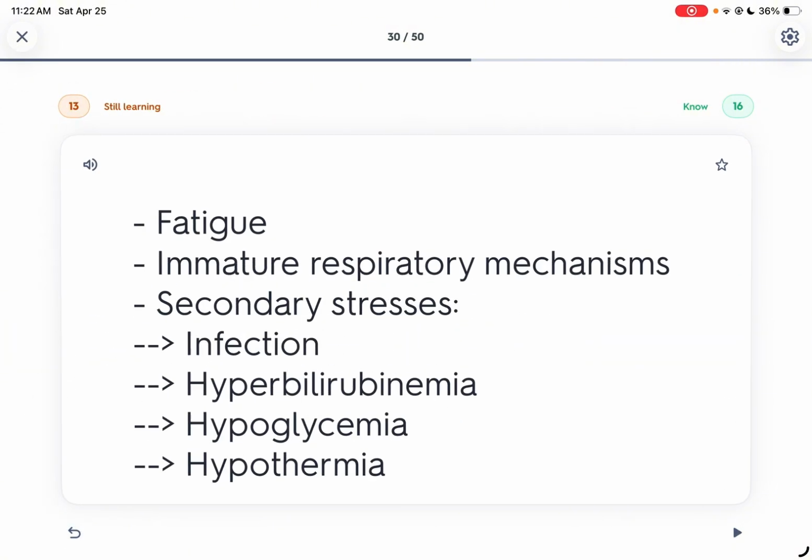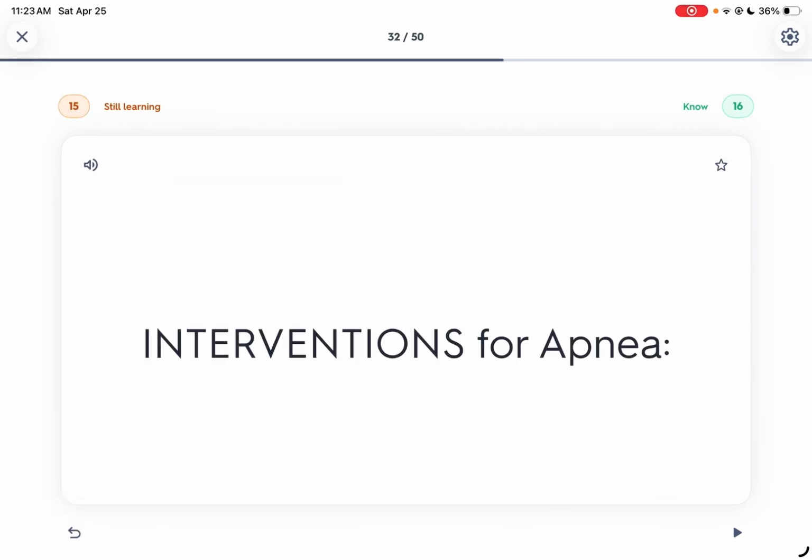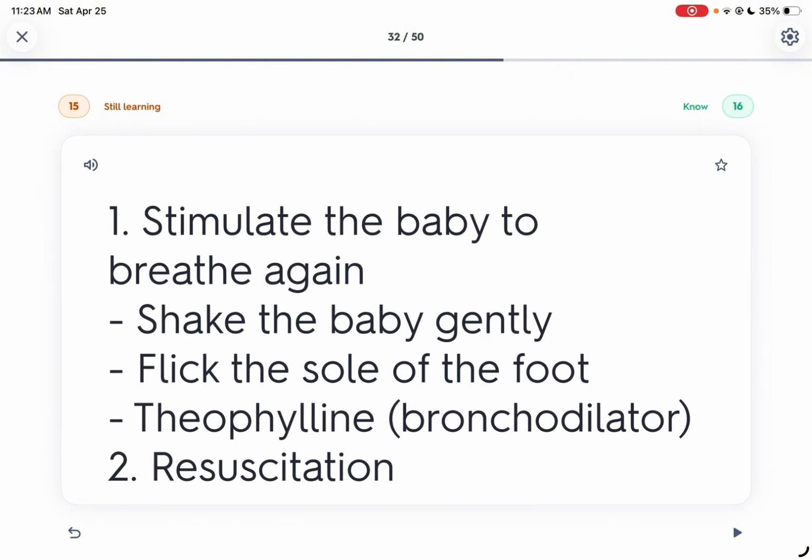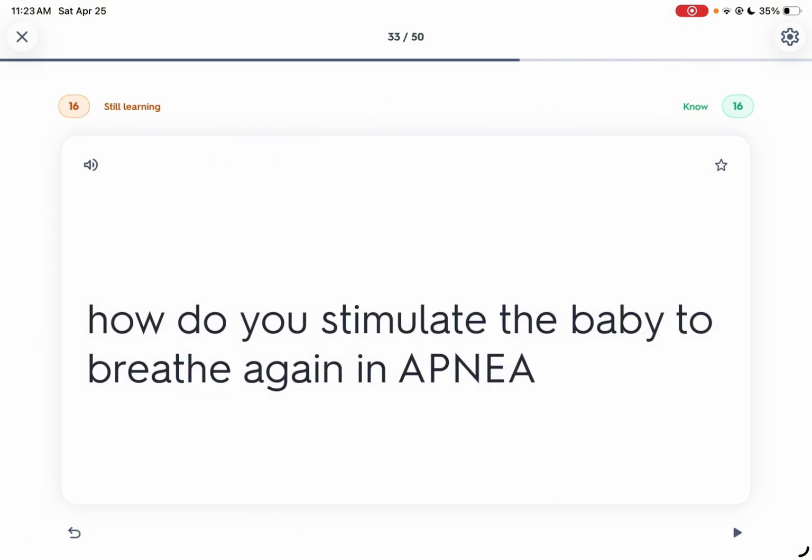Interventions for apnea, guys. How do we intervene with apnea? Gentle flick na to ang bata, gentle shake or flick is also fit sa baby. So stimulate the baby to breathe again, and also we can resuscitate. How do we perform resuscitation? And we also have this medication which is theophylline, which is a bronchodilator. So na-answer mo to siya pero kailangan mo siya complete na theophylline. So how do you stimulate the baby to breathe again in apnea? We have bronchodilators, we have theophylline, we have gentle flick or shake the baby gently or flick the foot of the baby. Then we also have resuscitation.